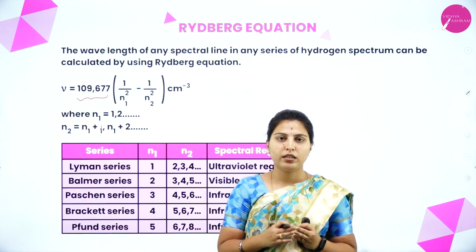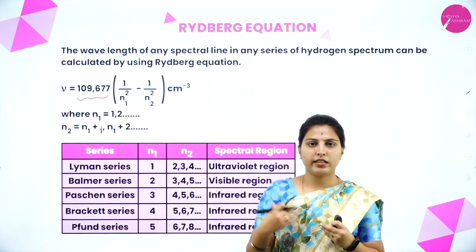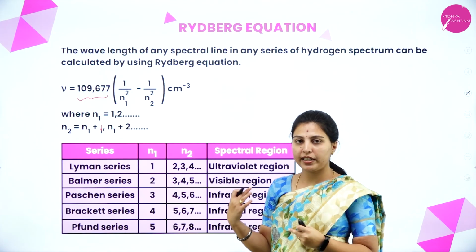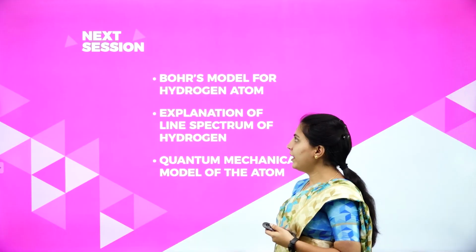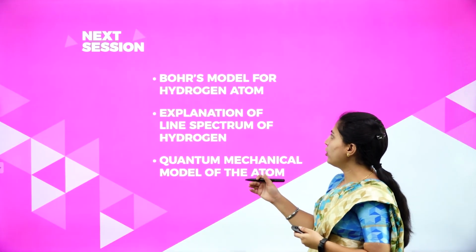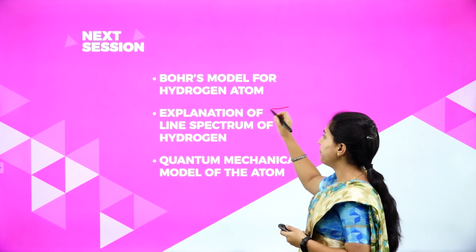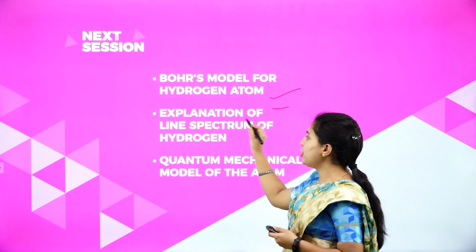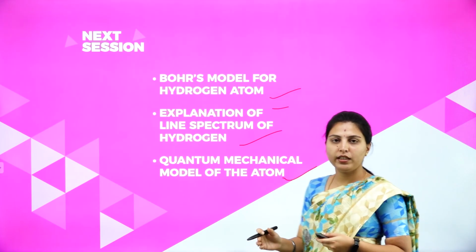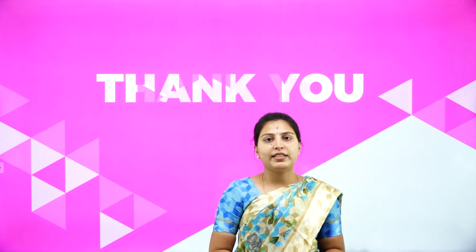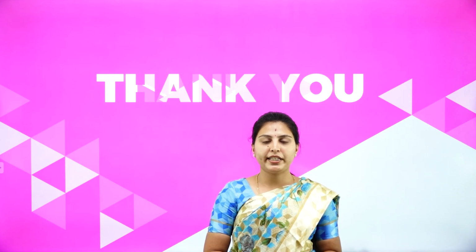All the elemental spectral regions are not similar. That's why we are telling again and again that these spectral lines are about only hydrogen. In the next session, we'll see about Bohr's model of the atom, the explanation of the line spectrum of hydrogen, and the quantum mechanical model of the atom. Thank you. We'll see in the next session for the remaining things.